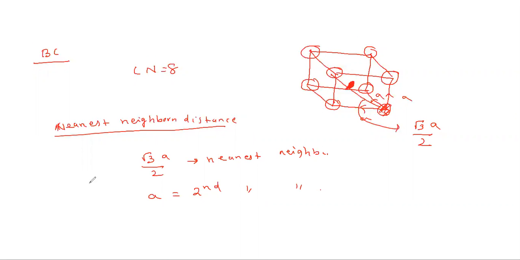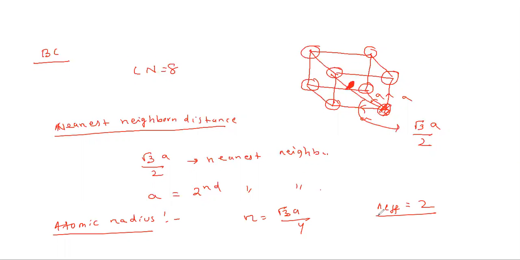Okay. So this much is clear to all of you. Then atomic radius. As you calculated it there, calculate the atomic radius here the same way. By the Pythagoras theorem, r equals, very good, root 3a by 4. Similarly calculate n effective. It is 2. So I think this idea has been developed by all of you.